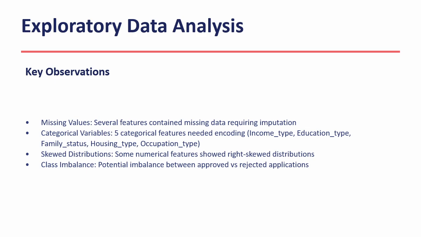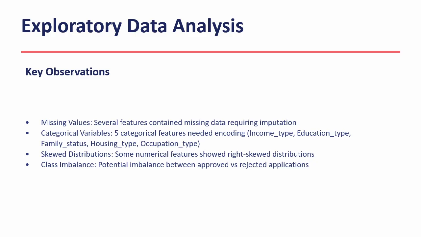These text-based features must be converted to numbers for the model to process. Third, some numerical features show right-skewed distributions, which could negatively affect model performance. And fourth, we observed potential class imbalance between approved and rejected applications. This finding directly shaped our pre-processing strategy.